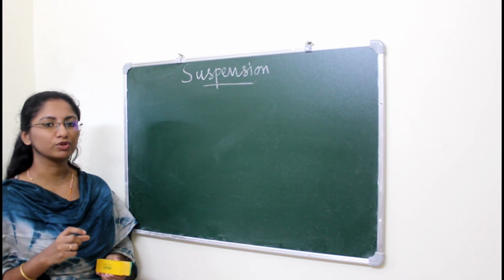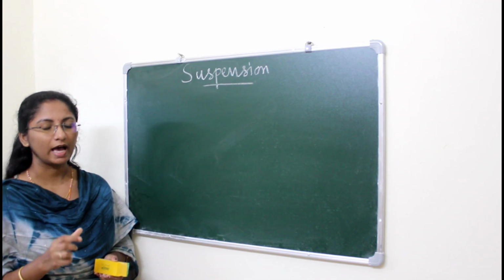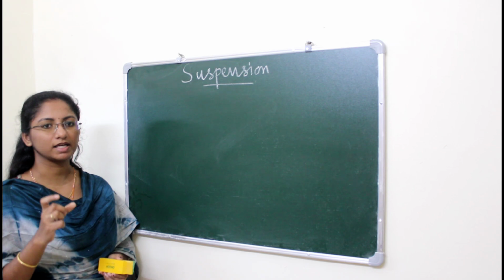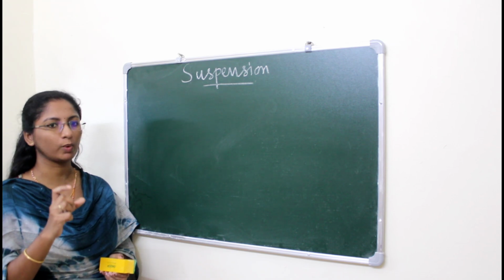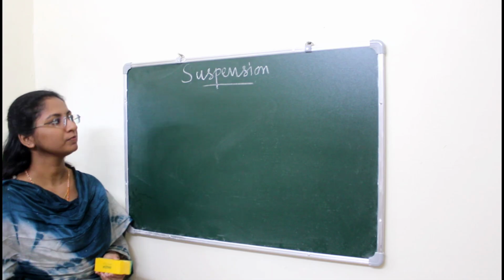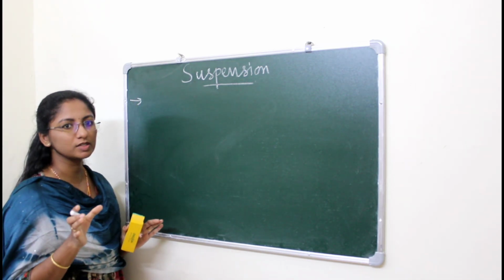Okay, what about the particle size of a solution? It is less than 1 nanometer. And in between 1 and 100 nanometer, we can call it a colloid or colloidal solution, right? So suspension is an example of a heterogeneous mixture, right?